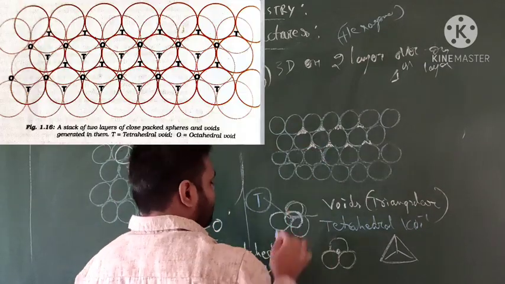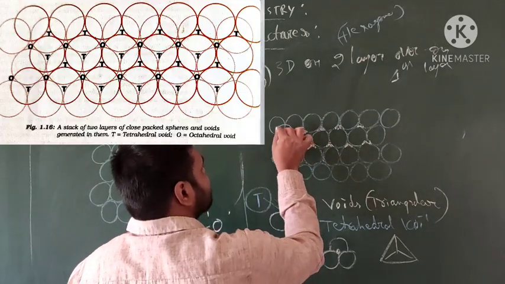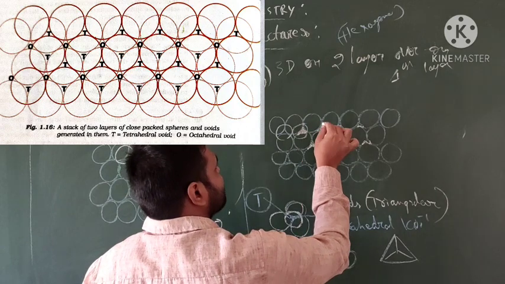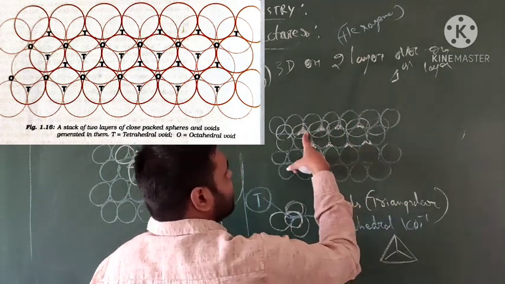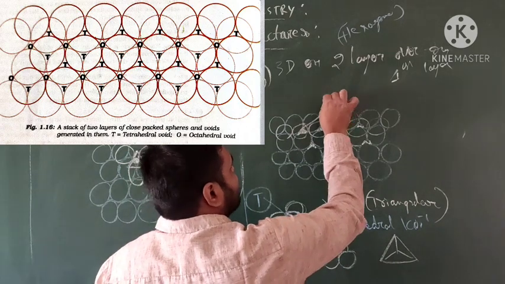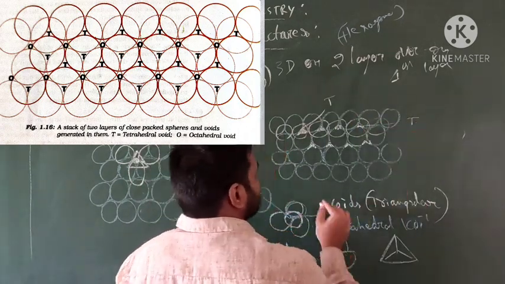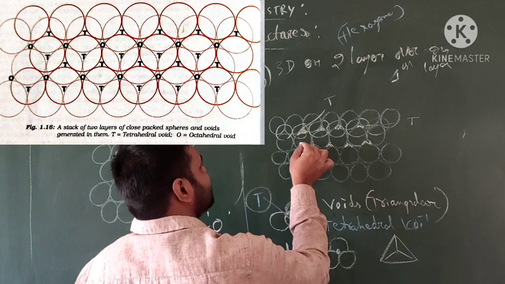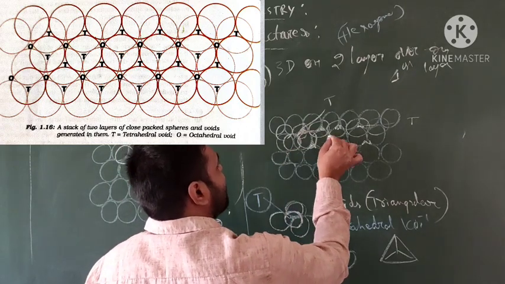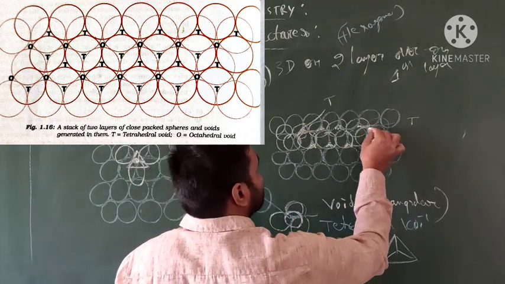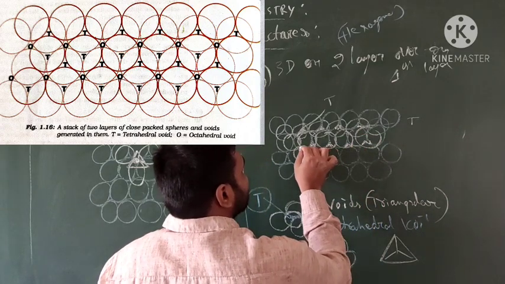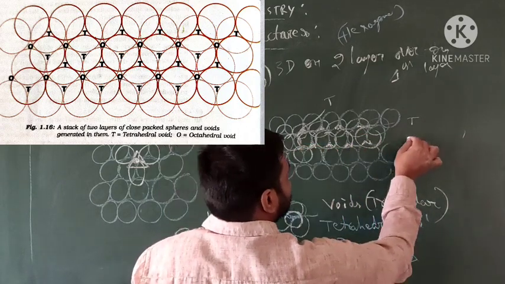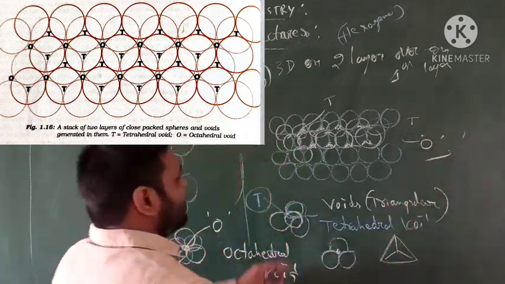So in this molecule, what do we write? This is the second layer over the first layer. So what will be formed? This is the T. So what do we do with this? Further, arrange some of the atoms. If you arrange some of the atoms, what comes here? The molecules will come. This is called what? Octahedral voids, they call it. Don't get confused.